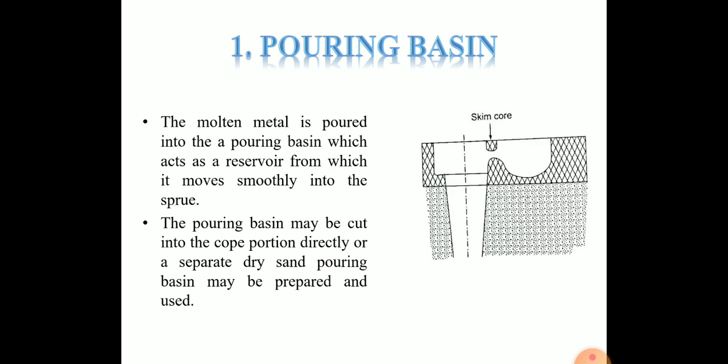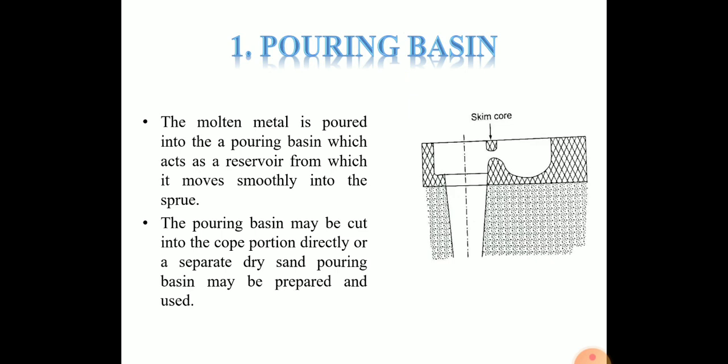Let's see, the first element of the gating system is the pouring basin. So in the figure, this is the pouring basin. The molten metal is poured into the pouring basin, which acts as a reservoir from which it moves smoothly into the sprue. The pouring basin may be cut into the cup portion directly or separately. Dry sand pouring basin may be prepared and used.